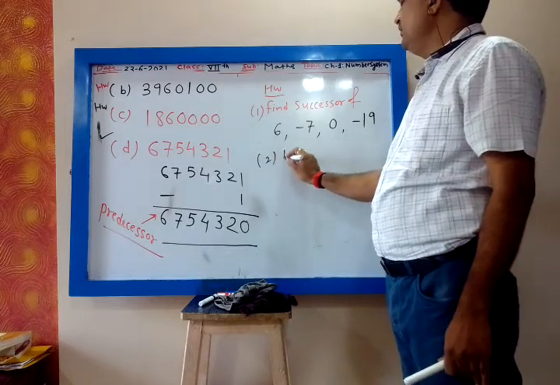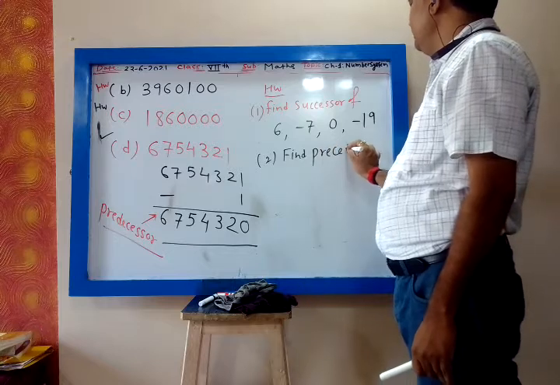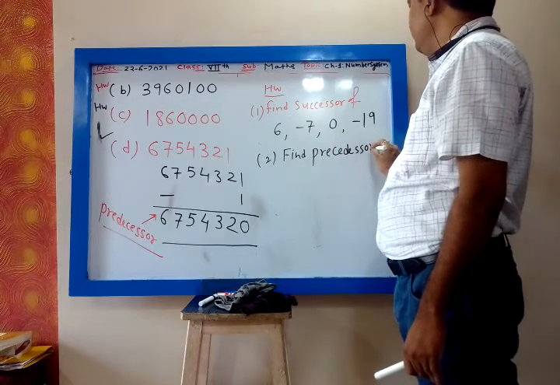Then second, find predecessor of, my dear, negative numbers, that's all.